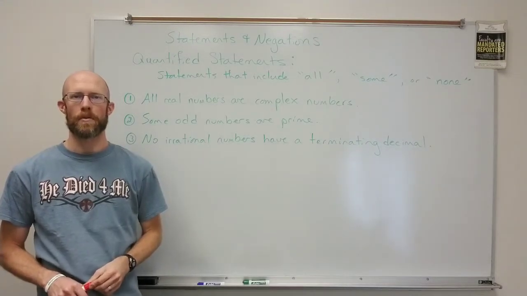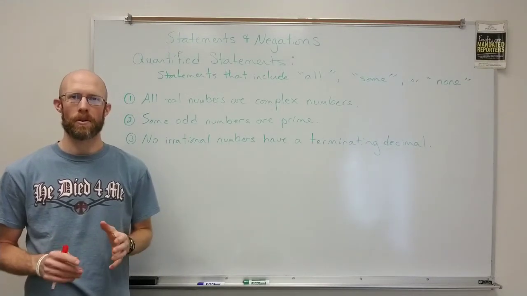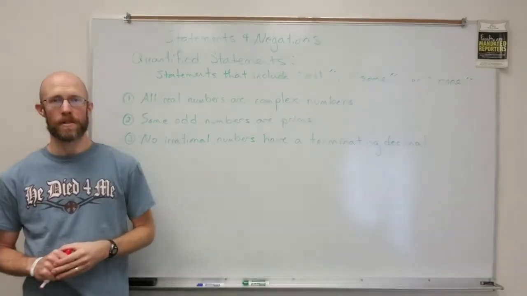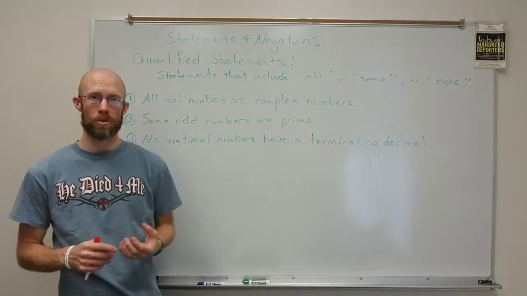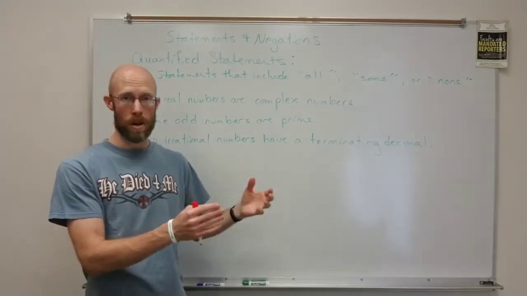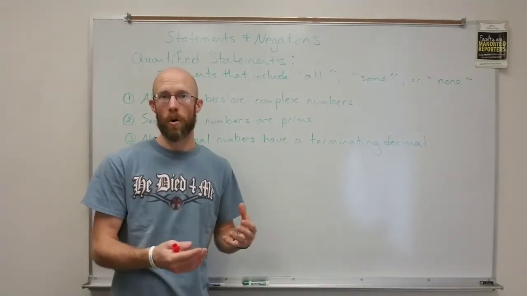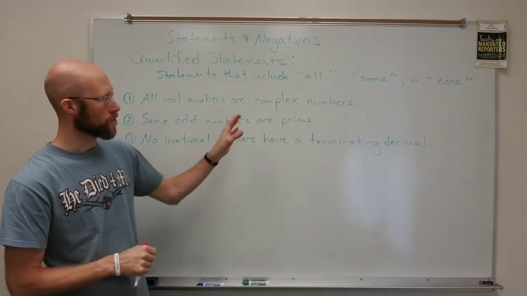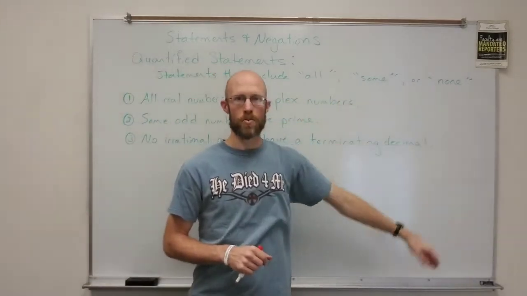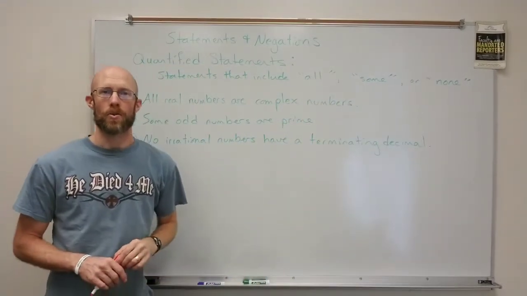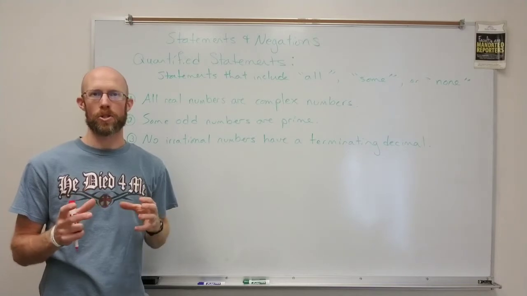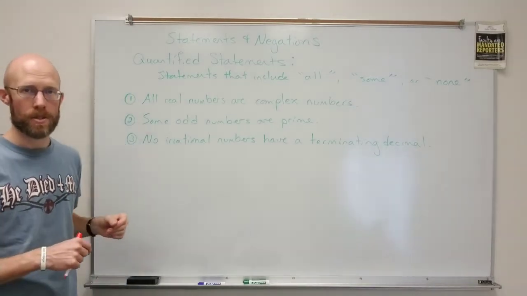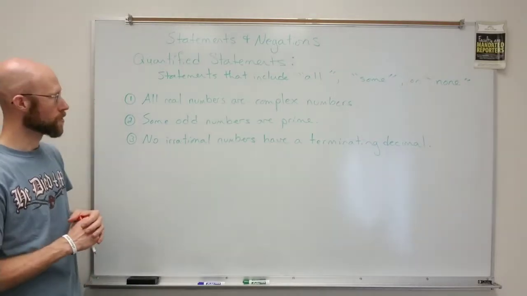A specific type of statement that we want to really focus on and take a closer look at are going to be quantified statements. These are statements that include the words all, some, or none, or a variation like no instead of none. Some variation of these three terms. And so it kind of shows how two different sets overlap or interact. A couple examples here, just some numerical examples for you.